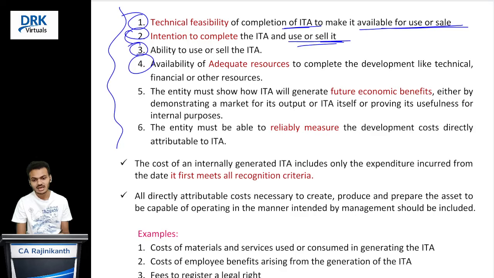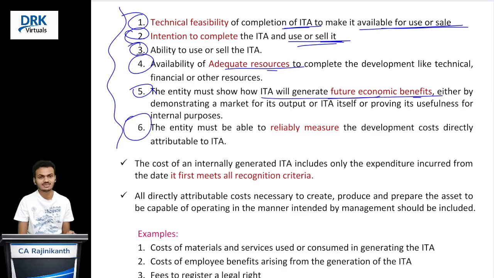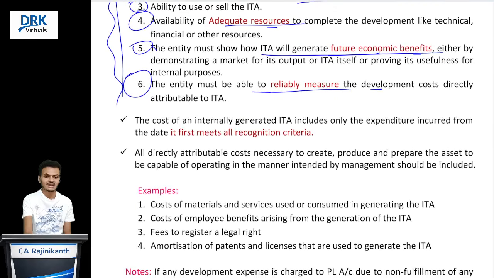In addition to this, the entity should have adequate resources to complete the development process, be it financial resources or human resources or any other infrastructure or any other resource that is necessary to complete the development. The fifth and sixth conditions are general requirements only. The entity should show how the intangible asset will generate future economic benefits, and the development cost should be measured reliably. If all these conditions are satisfied, yes, we can capitalize the expenses incurred during the development phase. Are you clear with this?